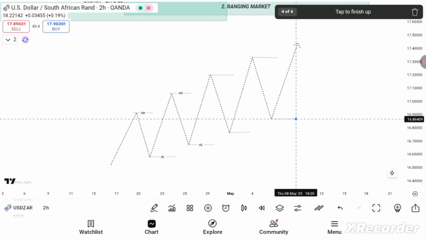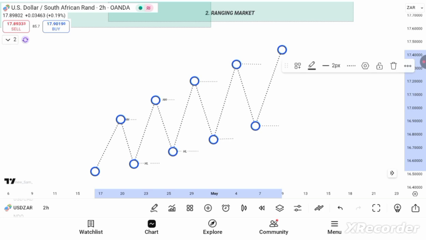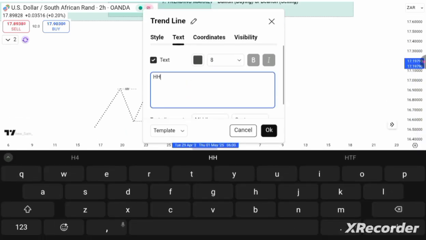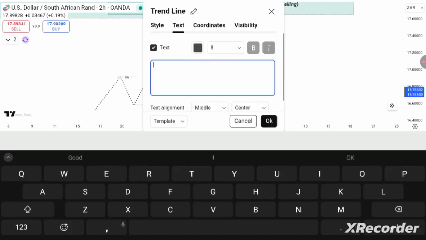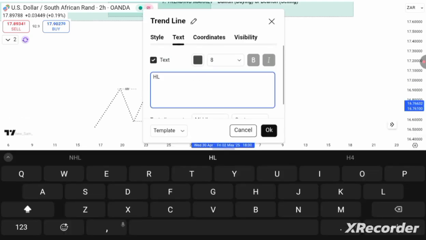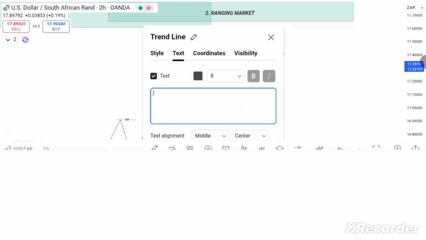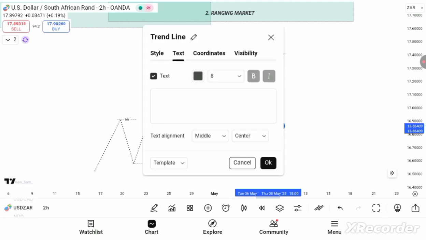Structure is everything. Like I said, you need to understand the trend of the market. Structure shows you the trend of the market. So higher highs, higher lows, and lastly higher high and higher low.